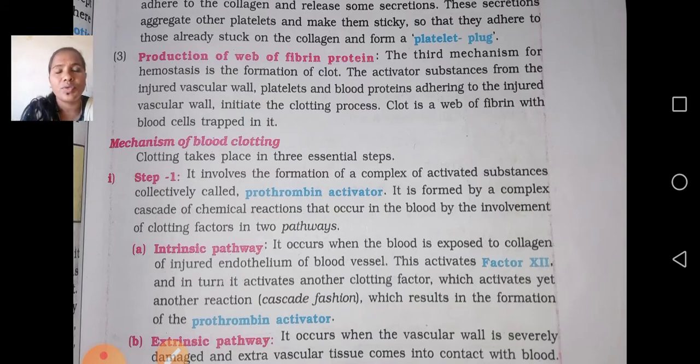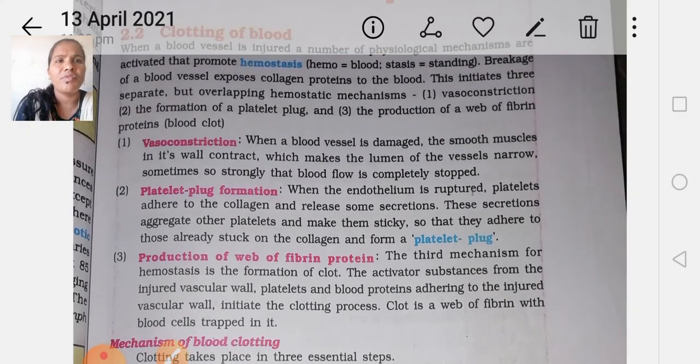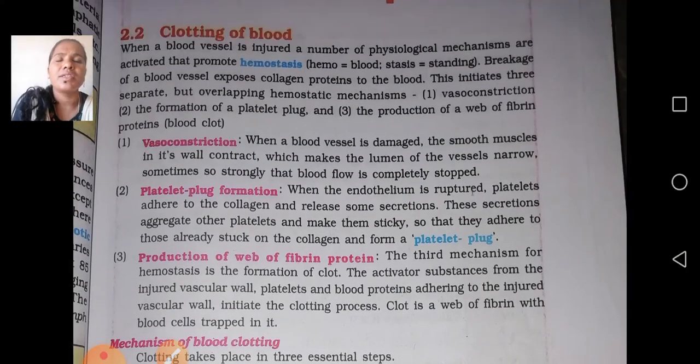I already uploaded two videos. The first video is the respiratory system, the second one is the structure of the heart of man, and the third video is the clotting of blood. Whenever necessary I will give a brief description about the content, and meanwhile we have to note down the notes. Many members requested that I provide English medium content, so that is the reason I refer to this content for you. We are moving on with the session one by one, starting with clotting of the blood.